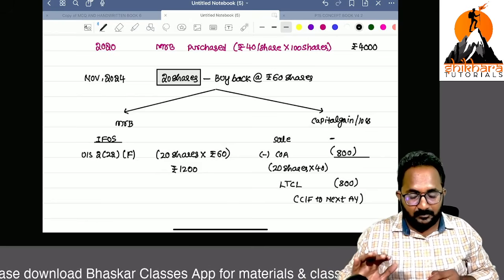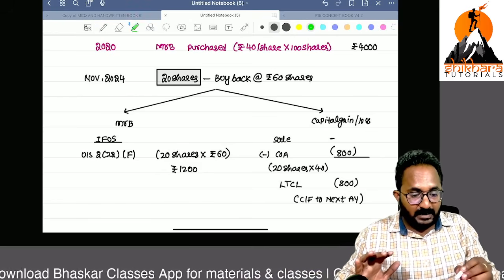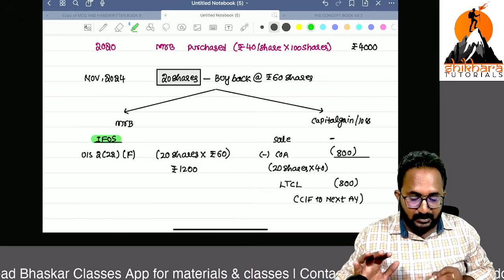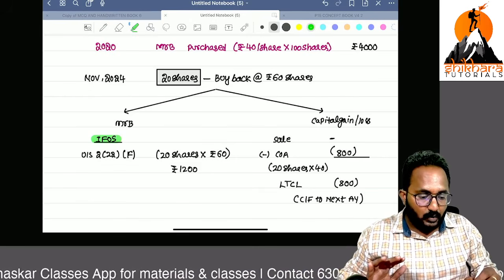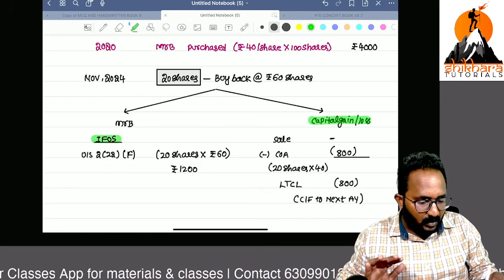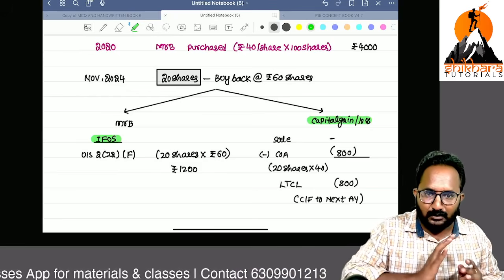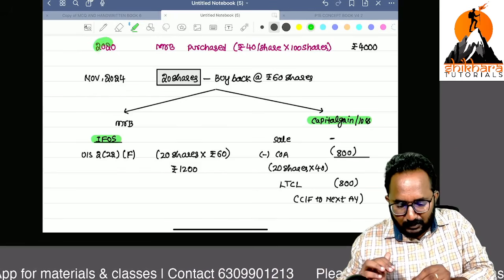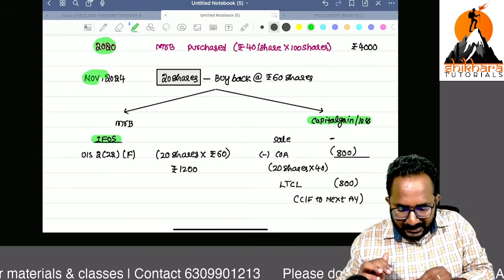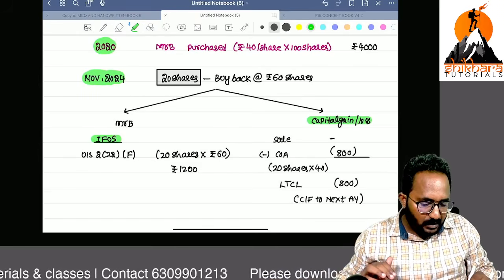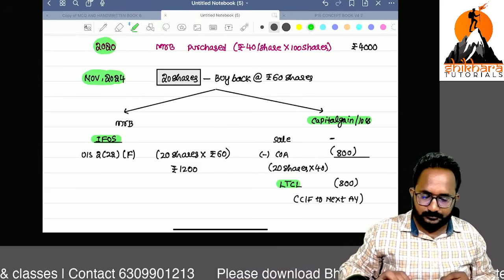Remember, on the occasion of buyback, you have to create the deemed dividend as well as calculate capital loss. Obviously, we get the capital loss only. Here, shares purchased in 2020 and buyback done in 24, that's why long-term capital loss.